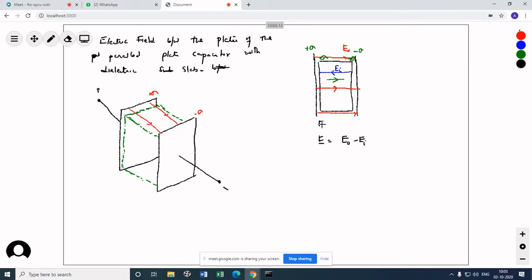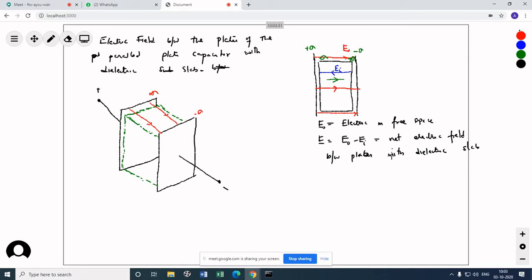And what is E0? E0 is the electric field in free space, and E is the net electric field between the plates with the dielectric slab.